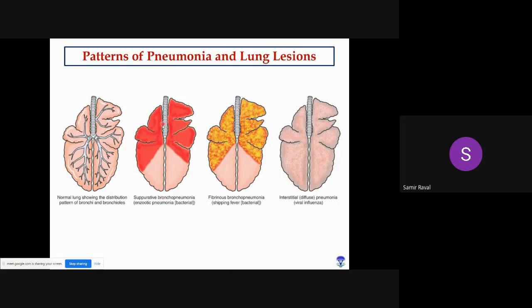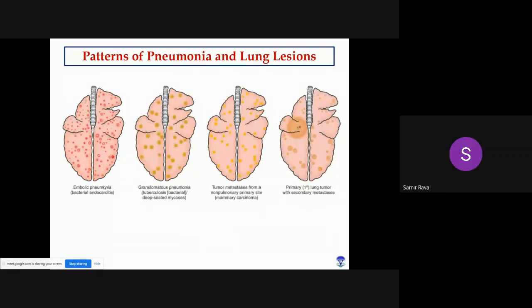So in both cases of bronchopneumonia, generally the cranial and ventral portions are more commonly affected. In case of interstitial pneumonia, you can see the entire lung is involved, but most importantly, the alveolar septa are showing thickening.